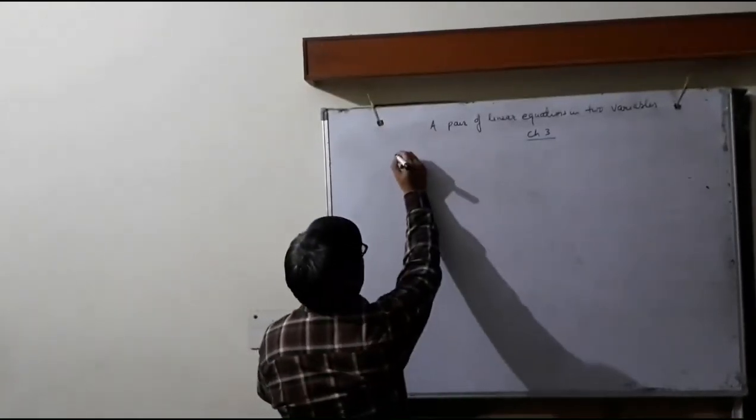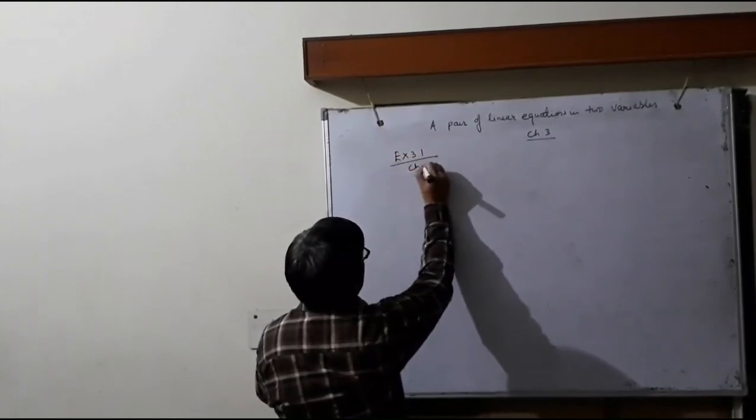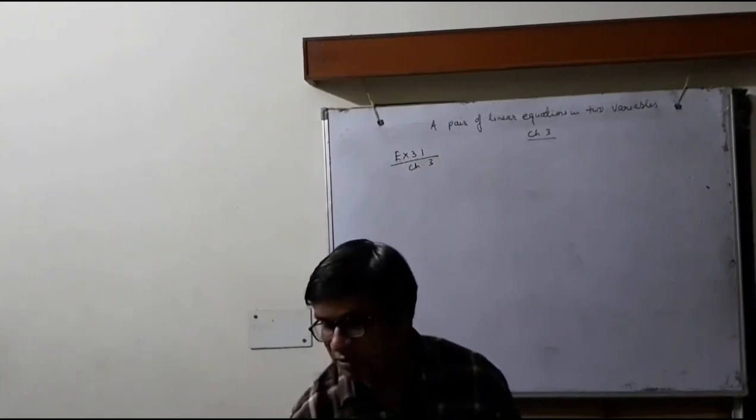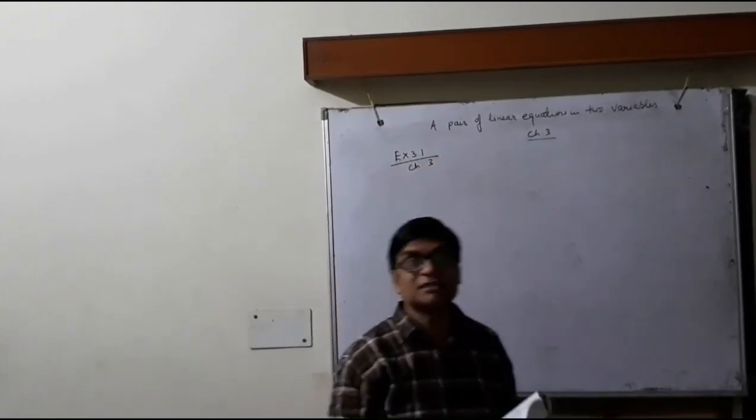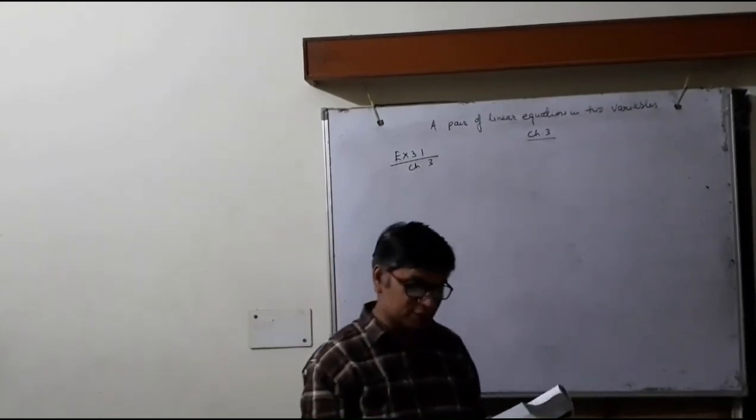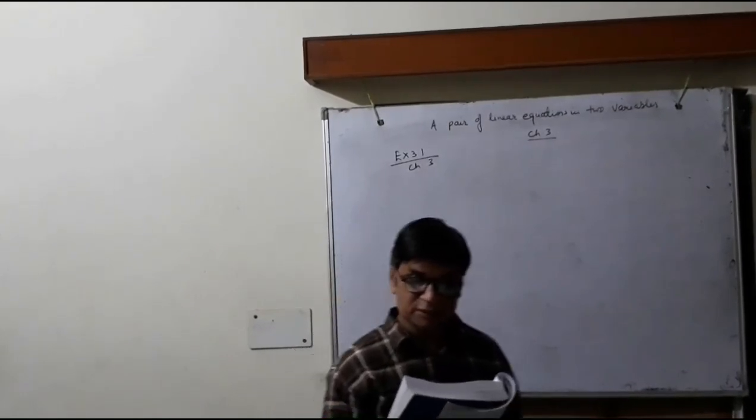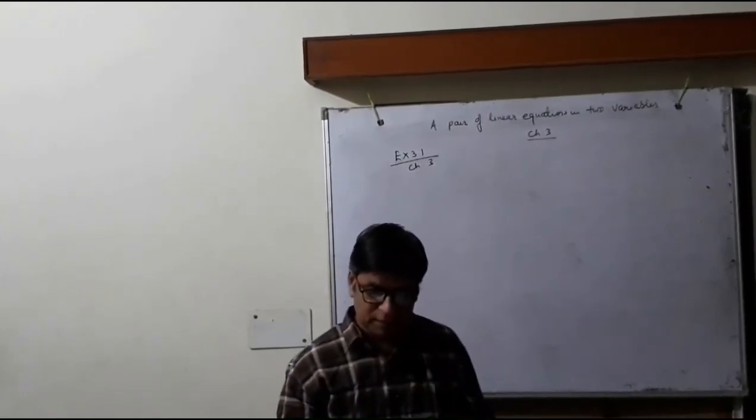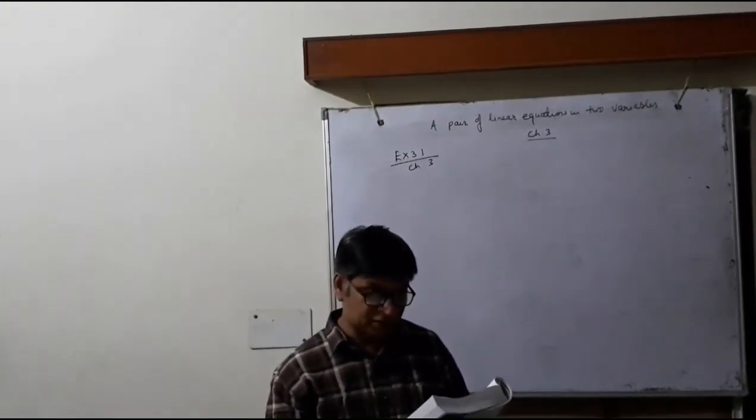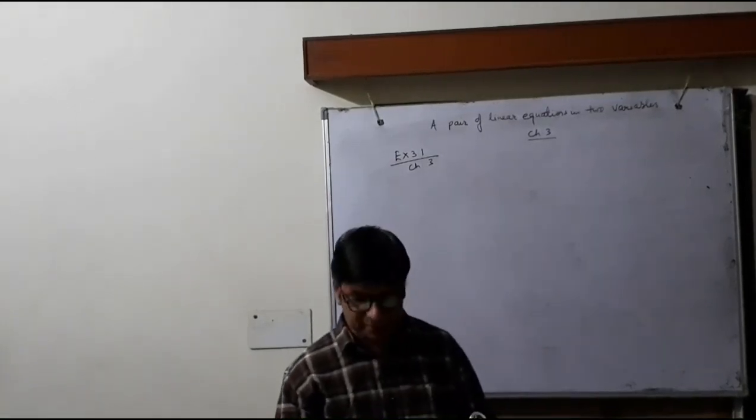Let us start exercise 3.1, chapter 3. Question number 1: Aftab tells his daughter, 7 years ago I was 7 times as old as you were then. Also 3 years from now I shall be 3 times as old as you will be. Isn't this interesting? Represent this situation algebraically and graphically.